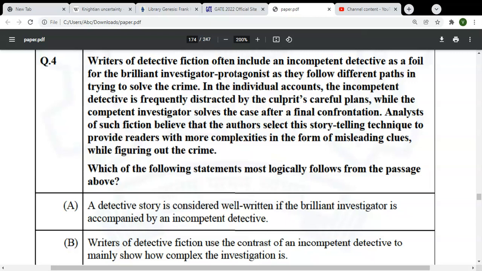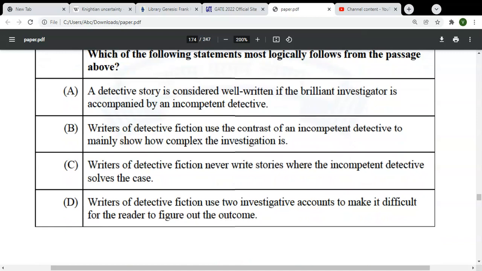So, guys, as you might have noticed, this is a very complicated paragraph and it's about storytelling. The problem with this type of paragraph is that it's very time consuming and you may not be sure which option is the correct option. Which of the following statements most logically follows from the passage above?